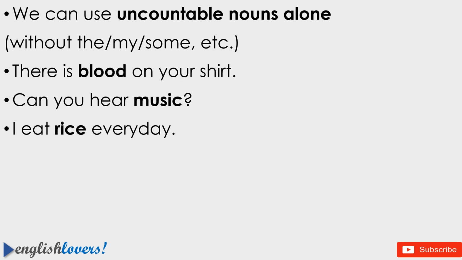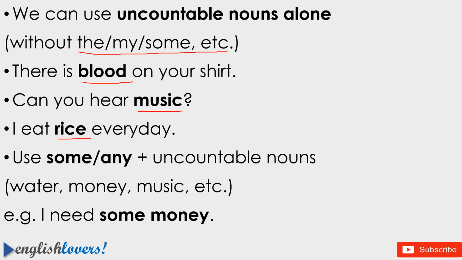Next rule, we can use uncountable nouns alone. That is, uncountable nouns need not have determiners like the, my, some, etc. Countable nouns need these determiners, but uncountable nouns can be used alone. Here are some examples: There is blood on your shirt. Can you hear music? I eat rice every day. In all these examples with the uncountable nouns blood, music and rice, no determiner is used. So they can be alone.